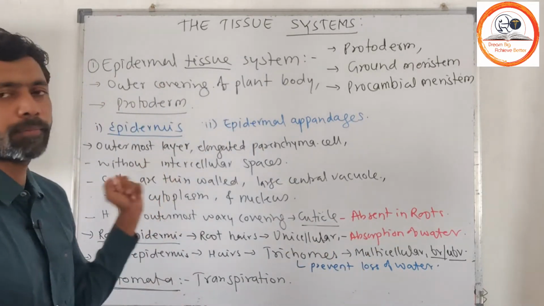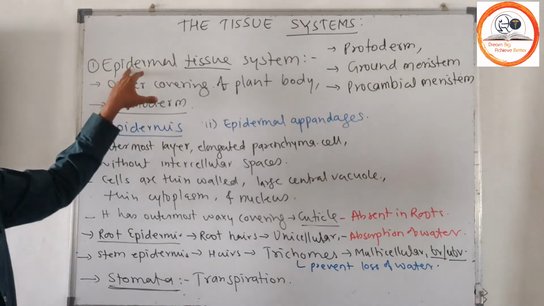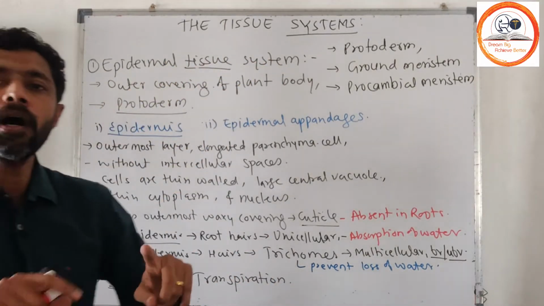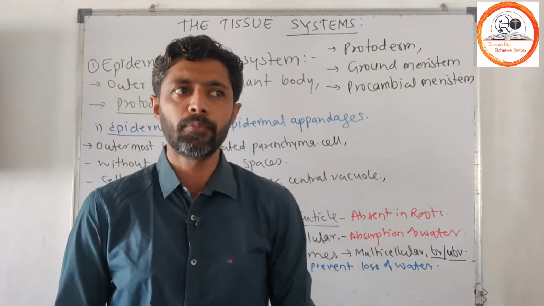So we consider them one by one. First of all, the epidermal tissue system. The epidermal tissue system forms the outer covering of the entire plant body.